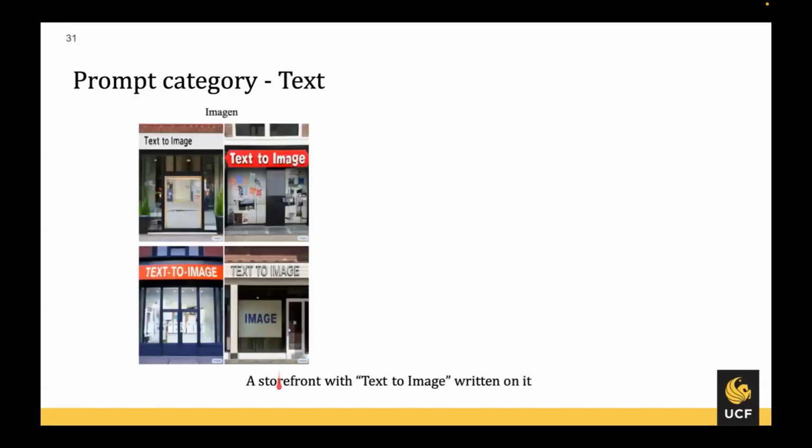And the same thing is seen in the case of another example as well, which is the ability to generate text, where the prompt is a storefront with text to image written on it. And we can see from this result that Imagen is perfectly doing that.